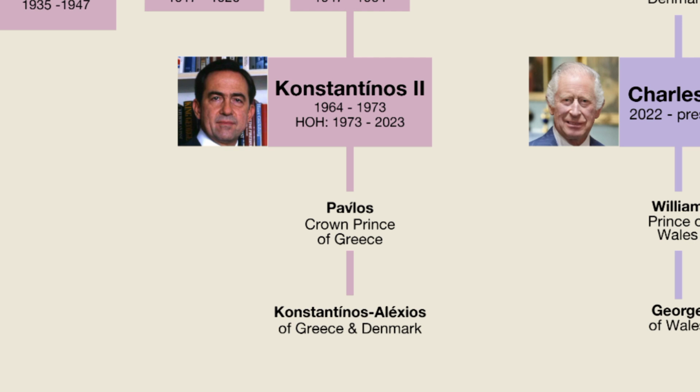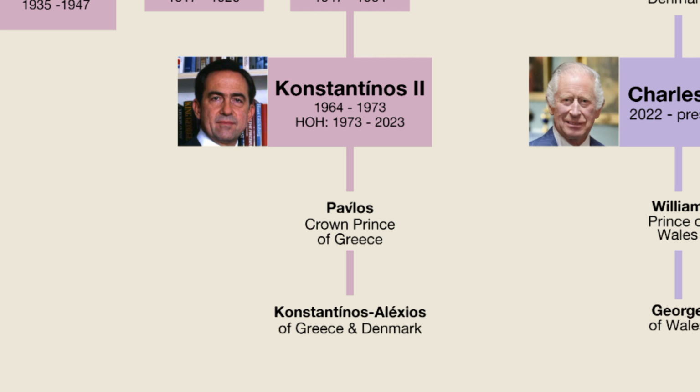After the restoration of democracy a year later, another referendum was called for December 1974. The referendum confirmed by a majority of almost 70% the abolition of the monarchy and the establishment of the Third Hellenic Republic, ending the Greek monarchy for good, and Greece has been a republic ever since.